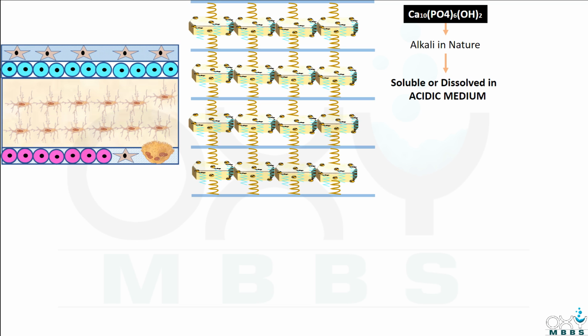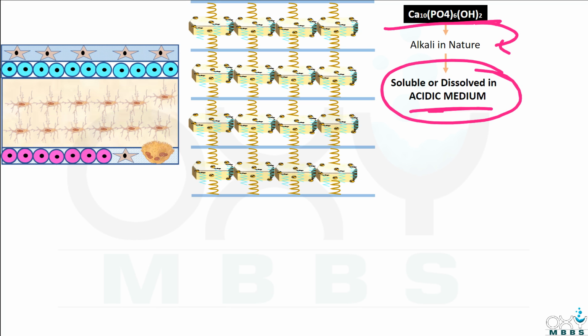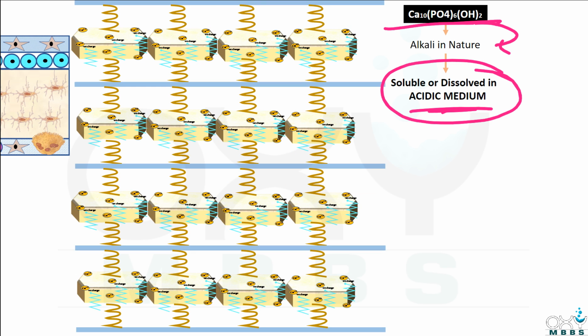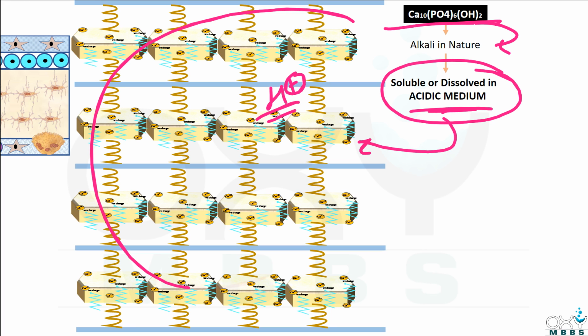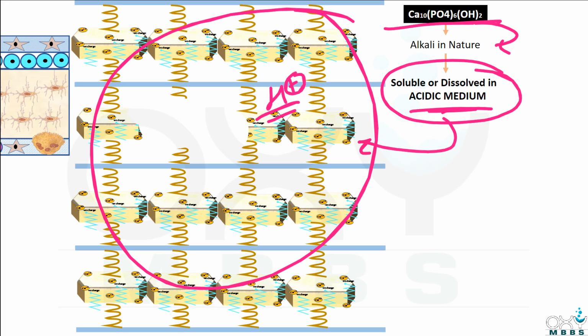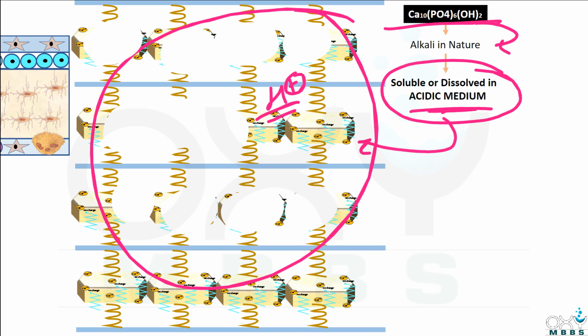As you all know friends, hydroxyapatite is alkaline in nature. That is why it is soluble or dissolved in acidic medium. That is why friends, if an acidic medium is created in the bone tissue, then it will degrade or dissolve all these hydroxyapatite compounds, which will be removed from the bone, and the bone will be left only with the collagen fibers.